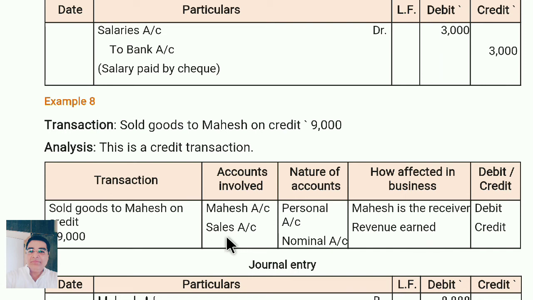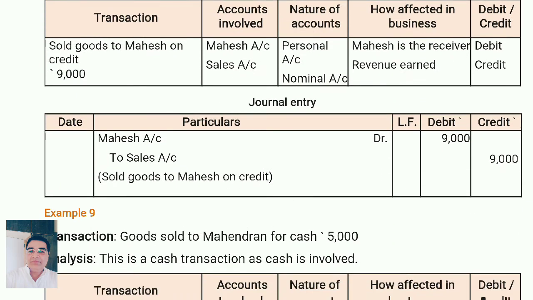Sales is what? Nominal account. What are the rules of a nominal account? Debit all expenses and losses, credit all income and gains. So when we are selling something, we will get an income. So here we are earning the money, that is revenue earned. So it is credited. Or simply you can remember, whenever credit sales, the name will be debited. So Mahesh account debit to sales account.